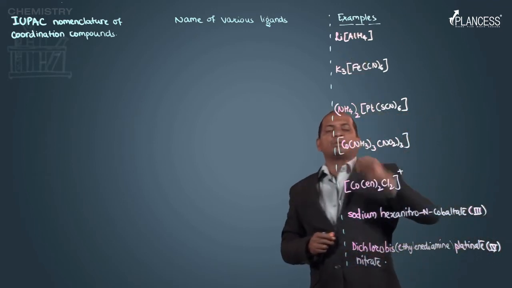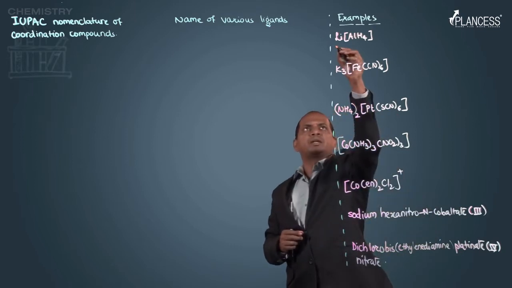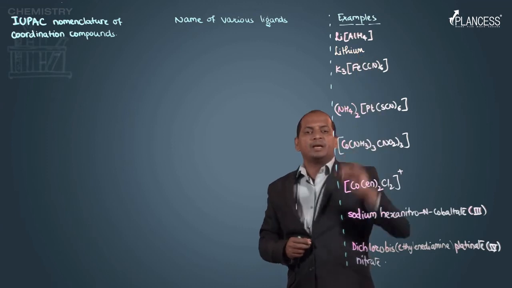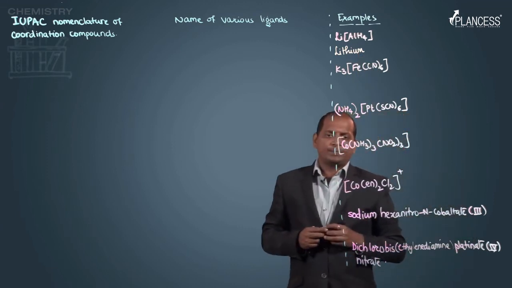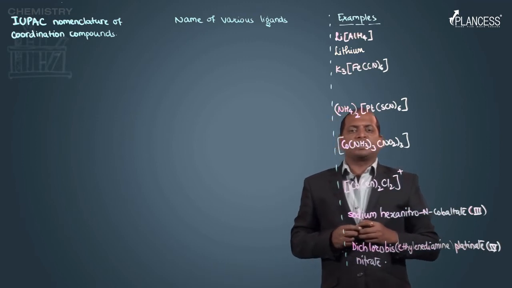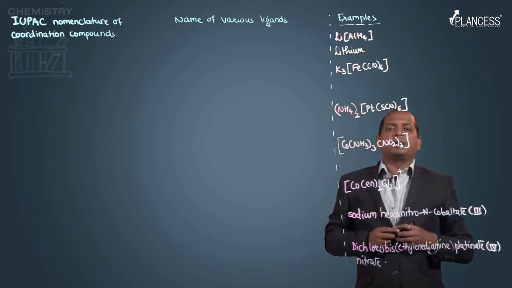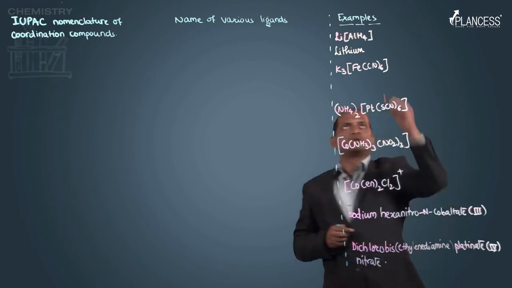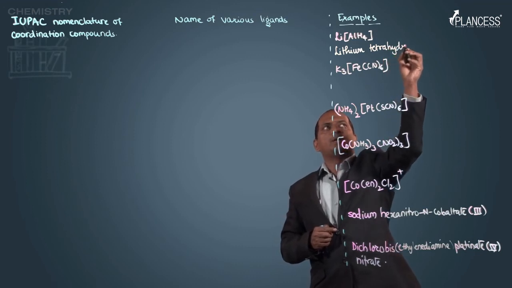So, first of all, we need to write the name of the cation. What is that? Lithium. So, we will write lithium, then space. Now, we need to write the name of the coordination sphere. In a coordination sphere, we have to start with the name of the ligand. So, the ligand is hydride, so it becomes hydrido. How many hydrido are present? 4. So, it becomes tetrahydrido.